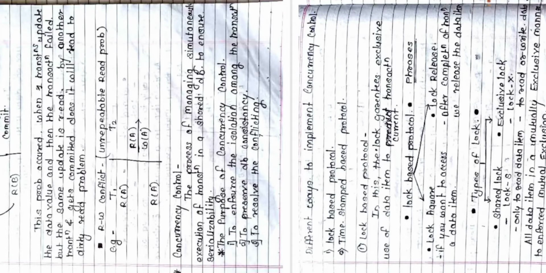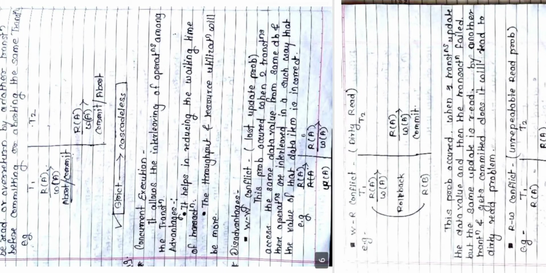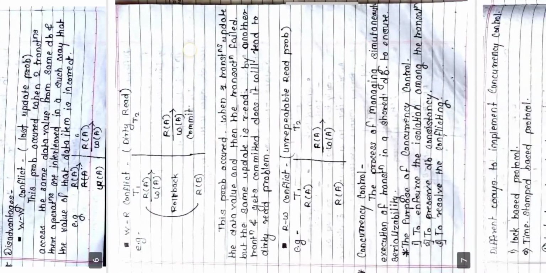Okay, so we were talking about concurrency control. What do you mean by concurrency control? Whenever we are executing concurrent transactions, there is a chance of getting different conflicts like write write conflict, read write conflict, and write read conflict. The write write conflict is also called the lost update problem.